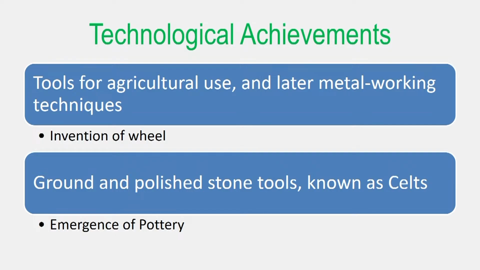After that there was the invention of the wheel, and with the help of the wheel humans could transport large volumes of food grain or other material from one place to another very easily. With the help of the wheel, labor cost was reduced very significantly. As a result the time period for any agricultural activity also reduced.